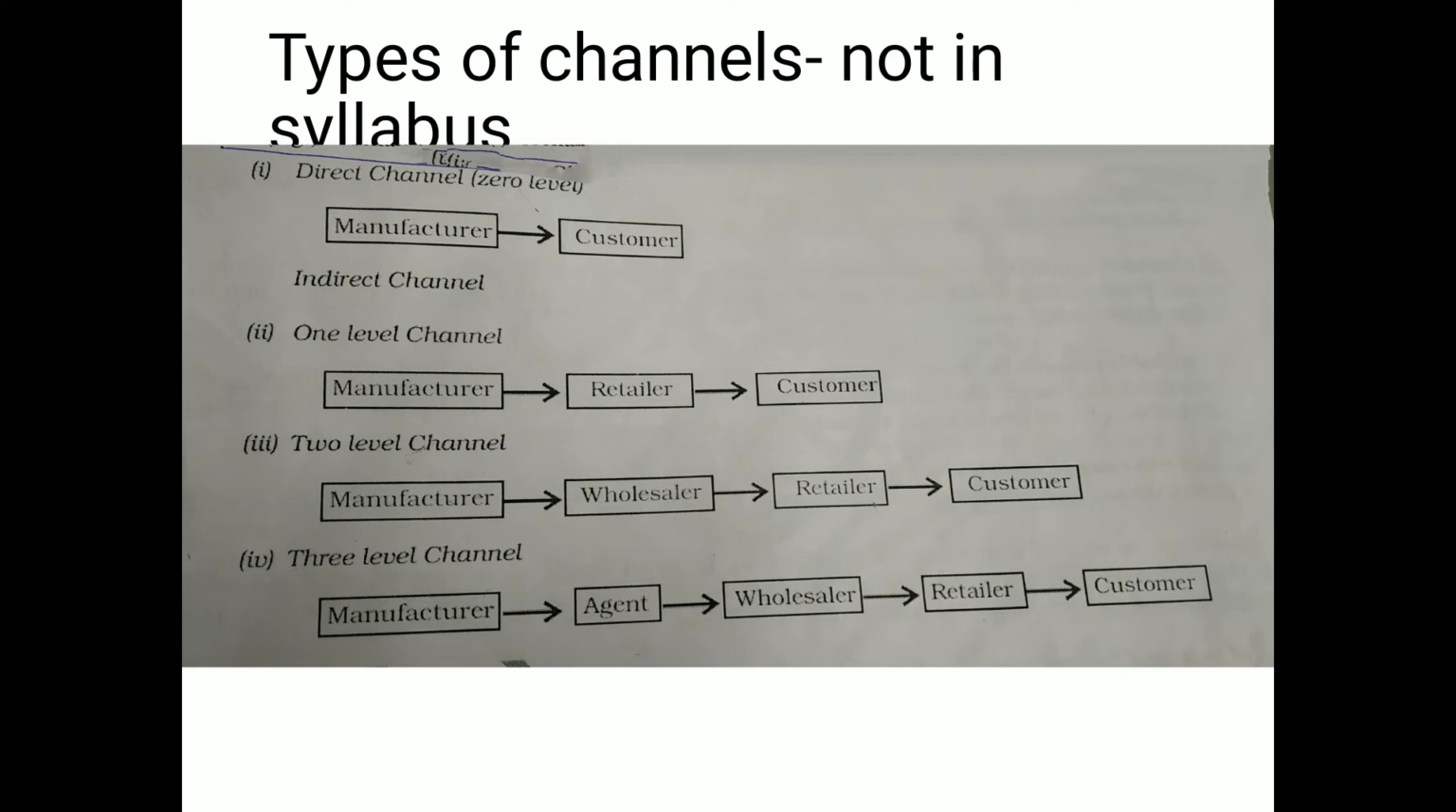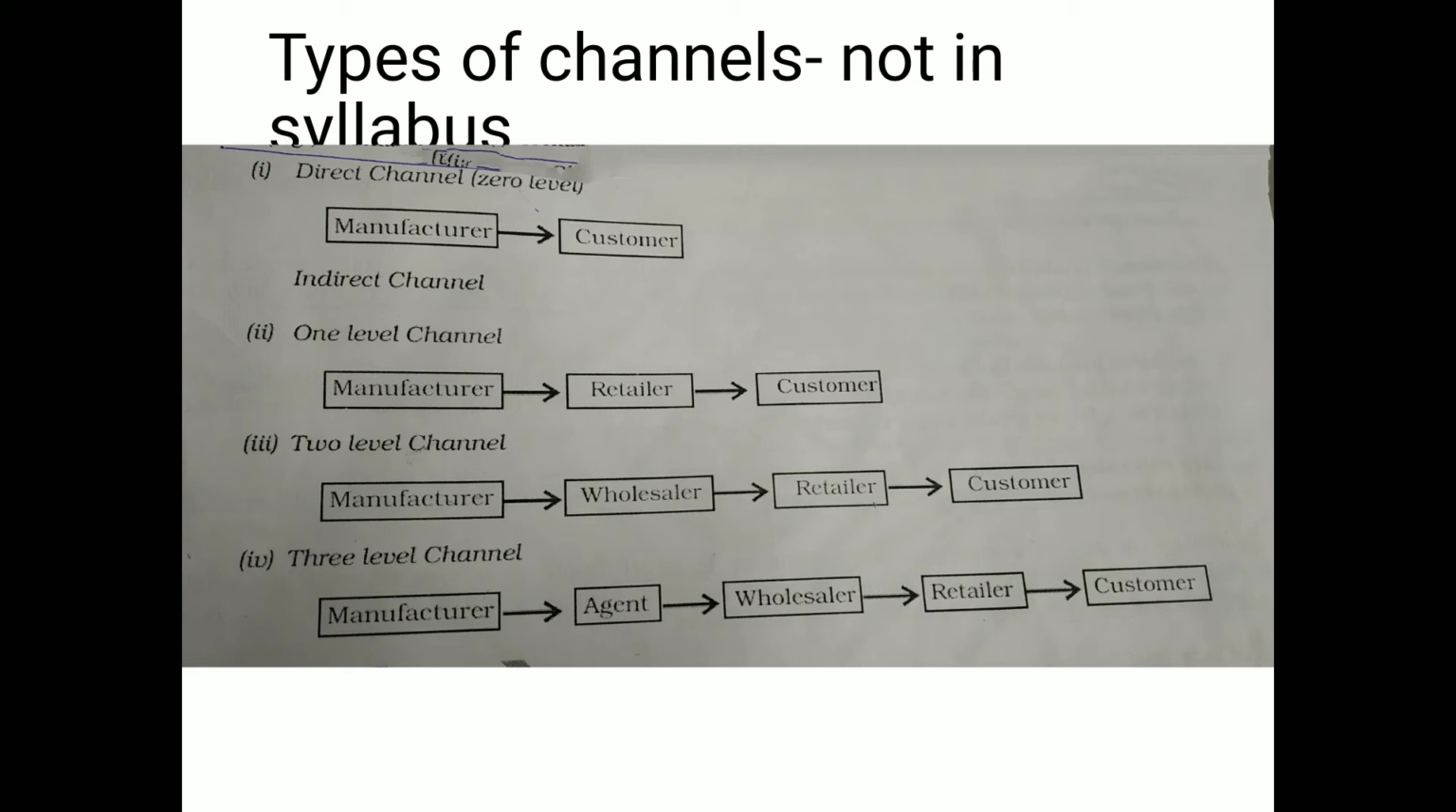Second is indirect channel. Indirect channel means involving one or more intermediaries to sell and distribute the goods. Here you can see there are three types of indirect channel. First is one level. One level means one intermediary between manufacturer and customer. Two level means two intermediaries, and three level means three intermediaries. So remember like this, do not count the total, count the intermediaries only. So if it is one level, we have one intermediary. If it is two levels, we have two intermediaries.